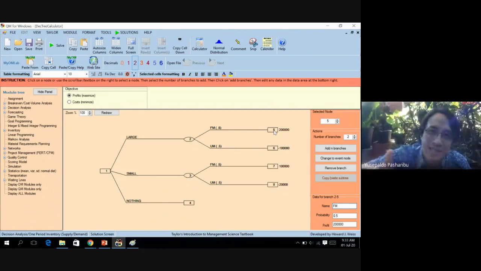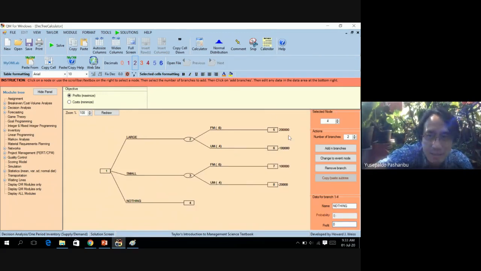An example, 60% by 40%. So we can simply change the probability to 60%, meaning 60 divided by 100, 0.6. And for the unfavorable market, it becomes 40%, or 0.4.